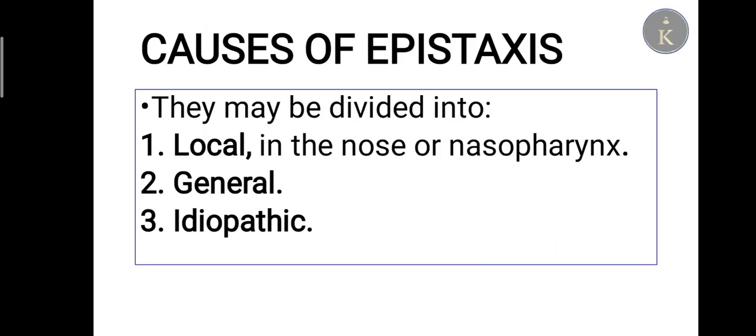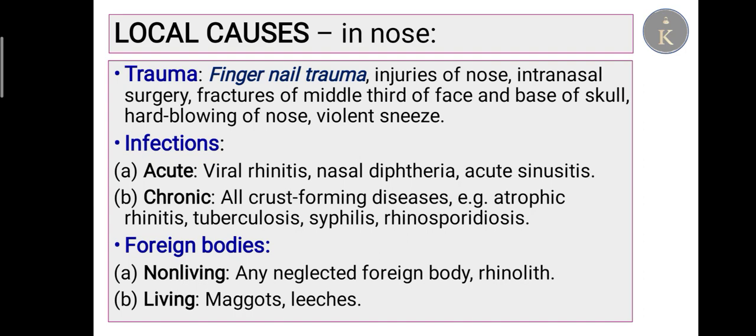So causes: there may be local cause, general cause, or unknown idiopathic causes. Local causes include trauma, fingernail trauma, injuries to the nose, any surgery of the nose, hard blowing of the nose, or violent sneeze. In infection, there may be viral rhinitis, nasal diphtheria, acute sinusitis. In chronic diseases like all crust-forming diseases like atrophic rhinitis, tuberculosis, syphilis due to Treponema pallidum, and rhinosporidiosis due to Rhinosporidium seeberi. There may be foreign bodies which are local causes.